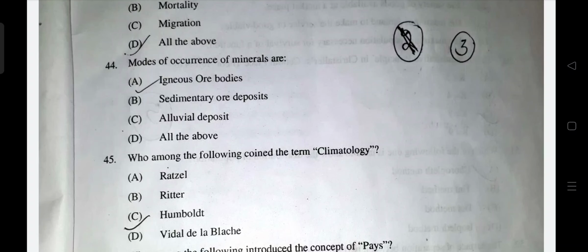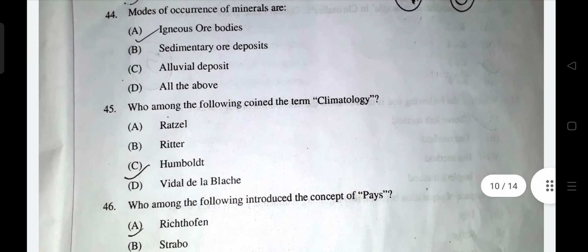Which of the following coined climatology? The climatology one is totally simple. Humboldt actually gave it, because, as you can see, all the others are human geographers. Humboldt is a physical geographer. I haven't found anything written on Google where it says climatology was coined by Humboldt. It is not given. But simply, logically, the answer is Humboldt, because he was also a climatologist. He studied many landforms. So he was actually a physical geographer, but a little bit of climatology. He was also the first person to describe human-induced climate change.